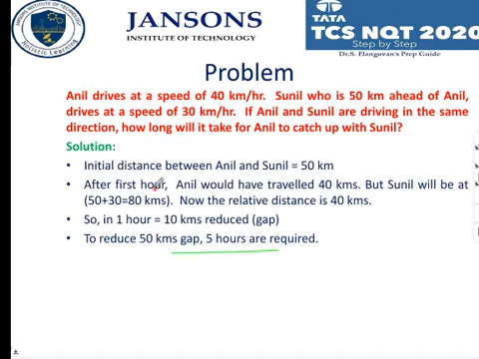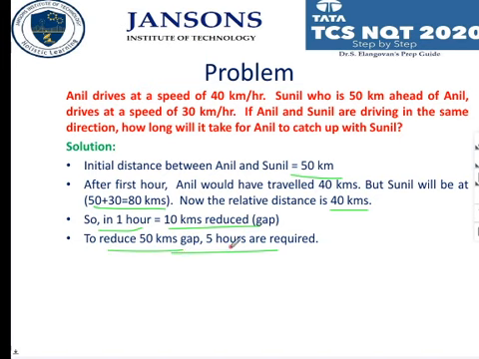So this is the initial distance between Anil and Sunil. This is a general way. If we don't know the procedure, when we do not get into the methods, then we can do it like this. Initial distance between Anil and Sunil is 50 kilometers. After the first hour, Anil would have traveled 40 kilometers, right? But Sunil will be at 80 kilometers, 50 plus 30 he would have traveled. So now the relative distance is 40 kilometers. So in 1 hour, 10 kilometers is reduced. So in order to reduce the 50 kilometer gap, 5 hours are required.